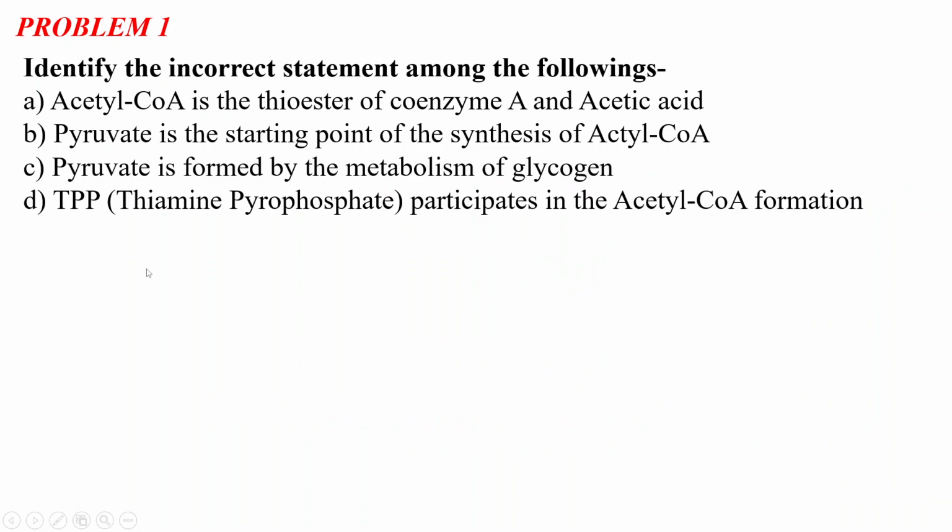Okay. The first question, the problem number one, it says that identify the incorrect statement among the following. Option A, acetyl CoA is the thioester of coenzyme A and acetic acid. Option B, pyruvate is the starting point of the synthesis of acetyl CoA. Option C, pyruvate is formed by the metabolism of glycogen. And option D, TPP, that is the thiamine pyrophosphate, participates in the acetyl CoA formation.